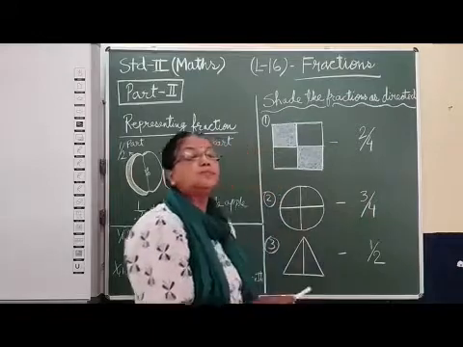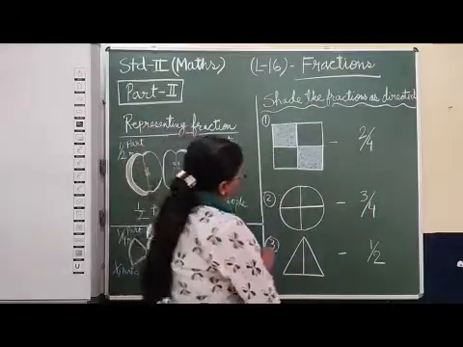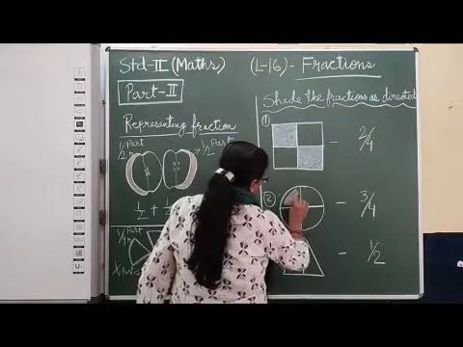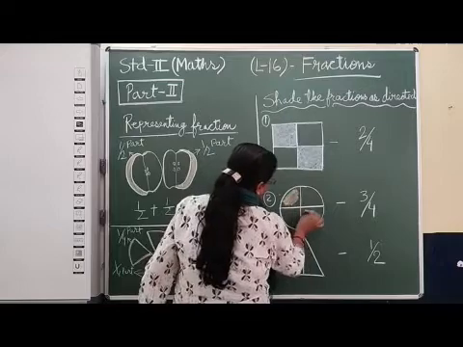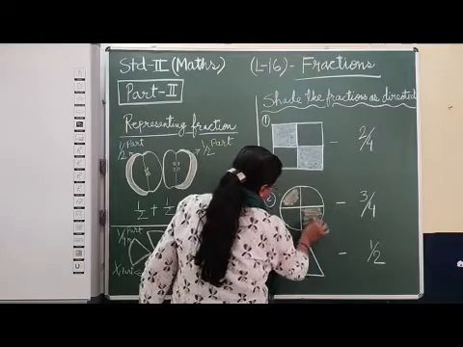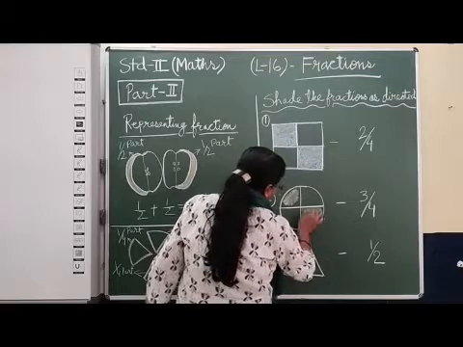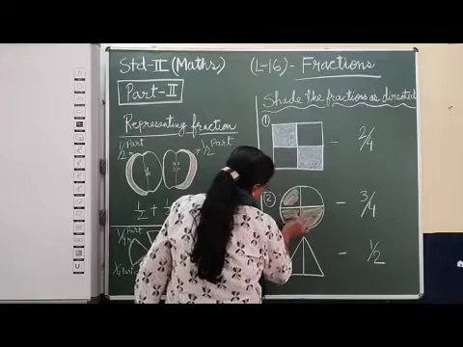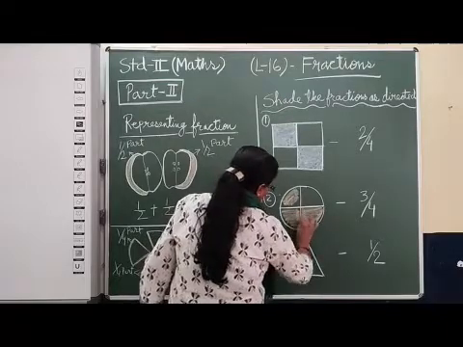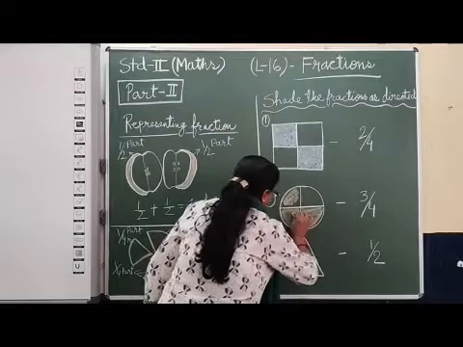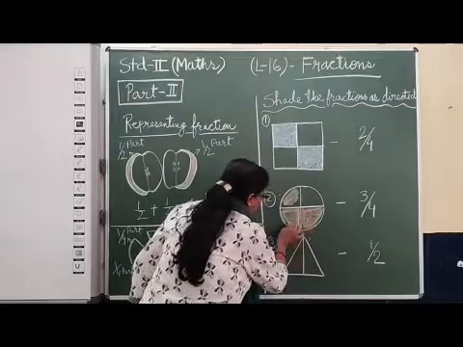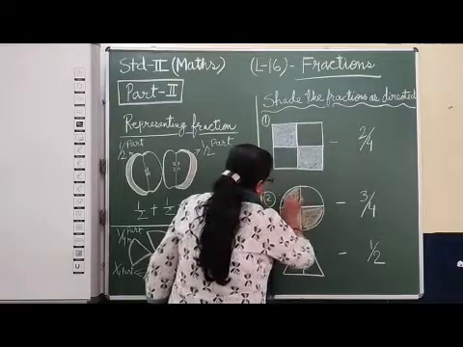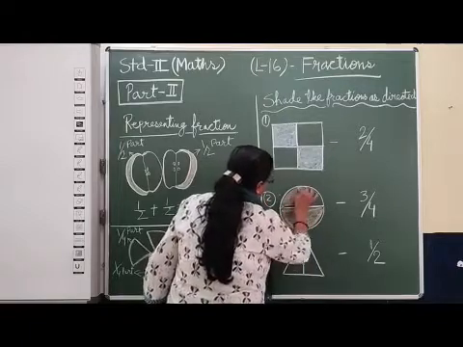3/4 part you have to shade. Any 3 parts you can take. So let me do it this way. Any 3. You do not have to color all 4 parts. Shade or color. I'll take these 3. This is called shading. Any color you can use. I am just showing how to do the shading, or how to represent a fraction. Okay?